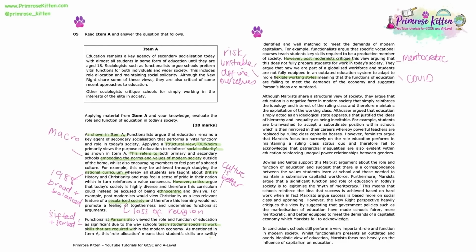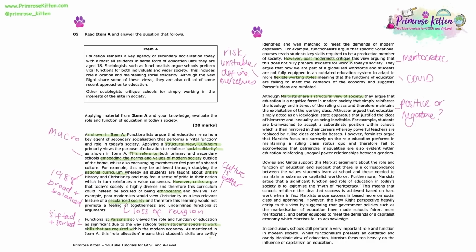So in that very first sentence, we show the examiner that we have got a great breadth of understanding when it comes to sociological theory, because we identify that whilst Marxists and functionalists share the view that structural ways to view society are the correct ways, and structures such as education are really vital to understand society, actually they disagree fundamentally on whether that is positive or whether that is negative. For functionalists, as we've already discussed, it is really positive to have these large structures such as education maintaining a status quo, but for Marxists that is clearly extremely negative.